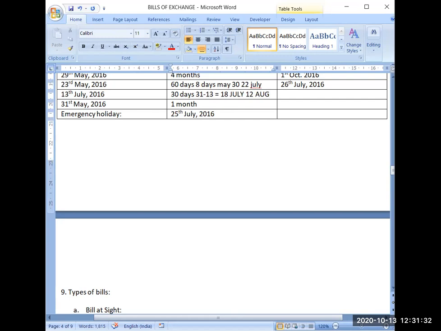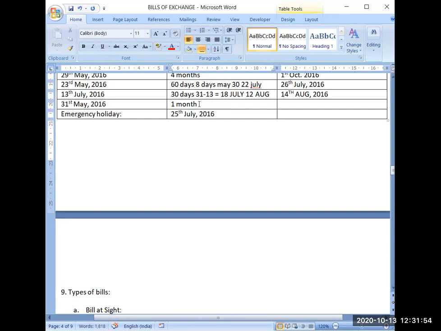Now I will be adding 3 days of grace: 13th August, 14th August, and 15th August. So 15th August will be the due date, but 15th August is again a national holiday. So that's why the due date will be 14th August 2016.